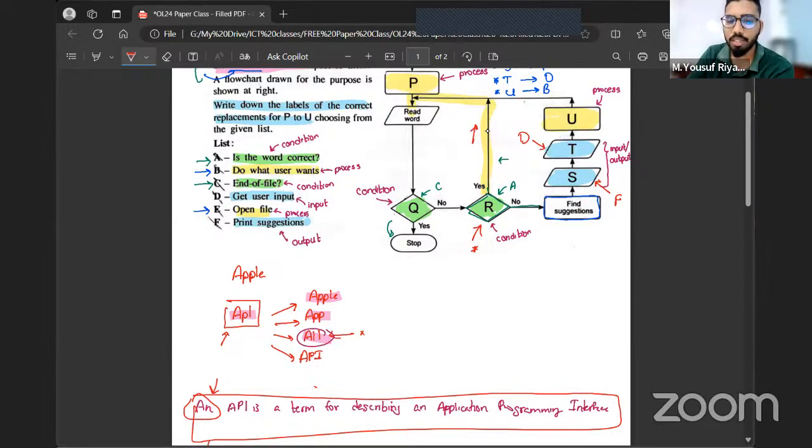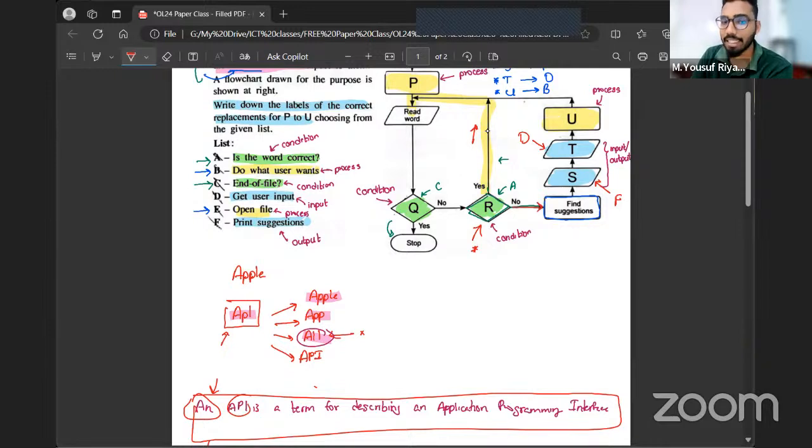And it will go for the next word. So now we'll go and read the word API. APL. So by mistake, I mentioned APL. Now it will go and check, is this the last word? Now again, APL is not the last word. So then it will go for the next condition, that's condition R, and check: is APL a correct word? If you go to the dictionary and see, sometimes there won't be a word called APL. So when there is no word, now it will go for the no part.